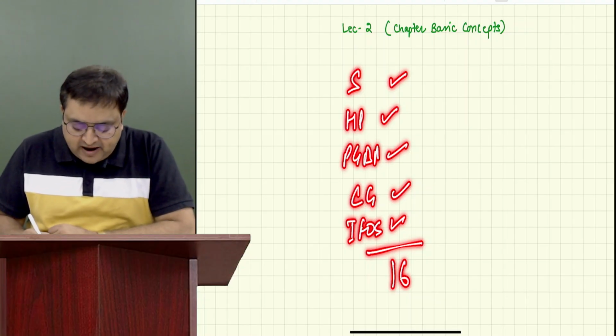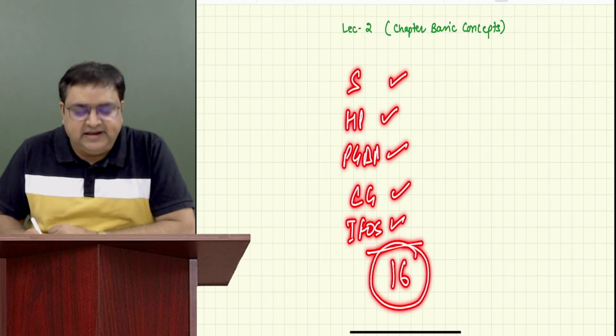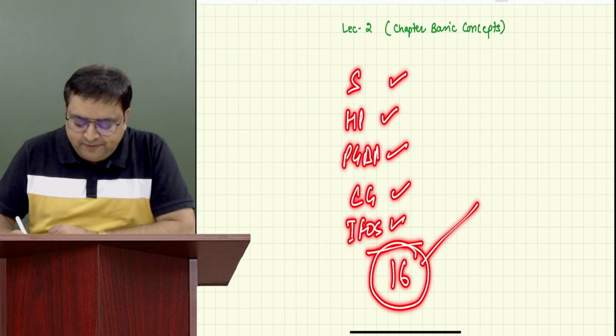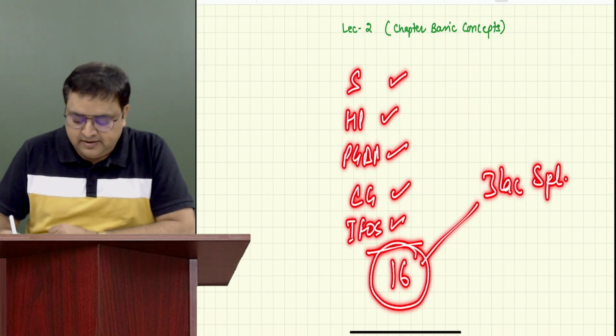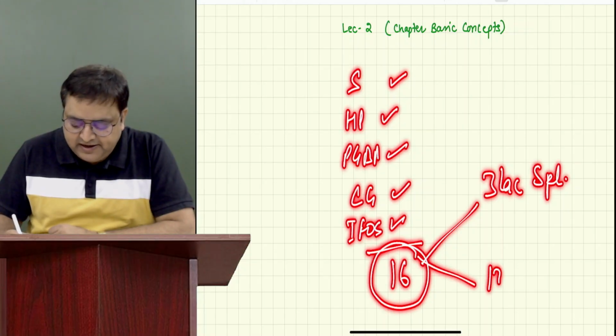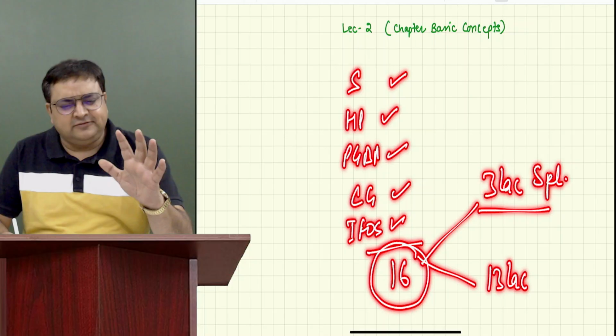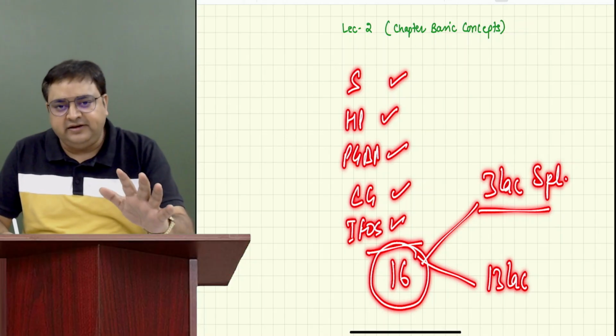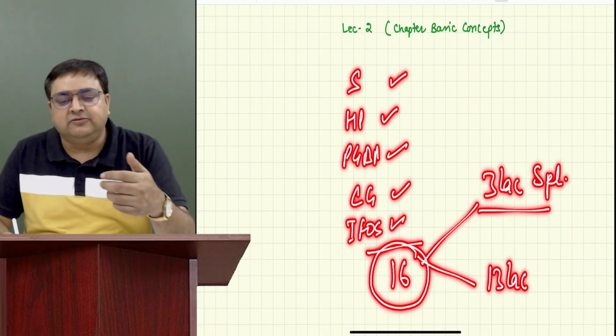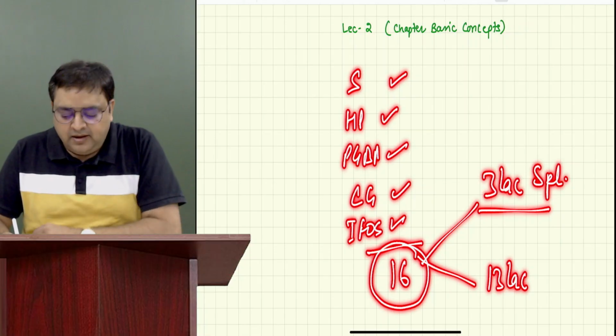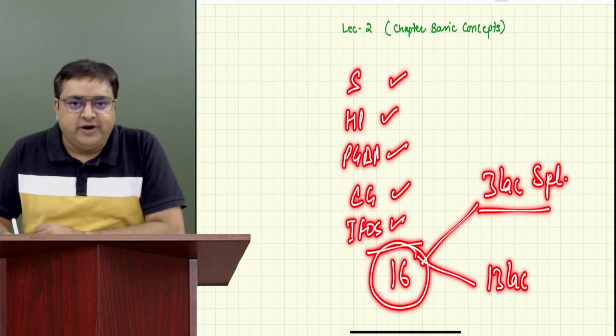But what if I tell you that out of the 16 lakh, he has rupees 3 lakh special income, and the remaining income is 13 lakh? What is the special income? This is the topic for the day, guys. I will be telling you what the incomes of the special category are, but I'm just giving you an overview right now.